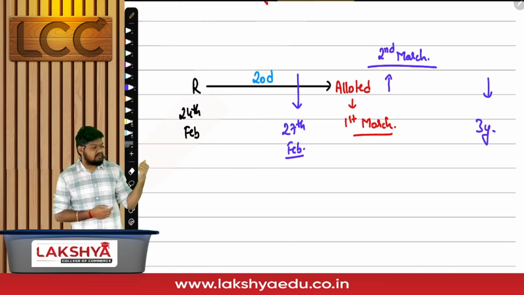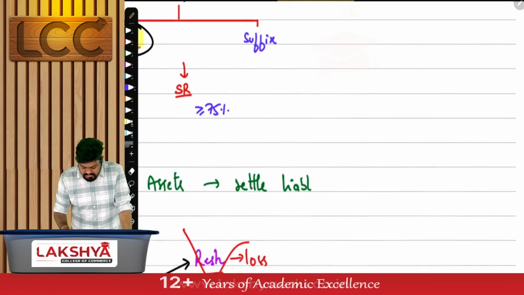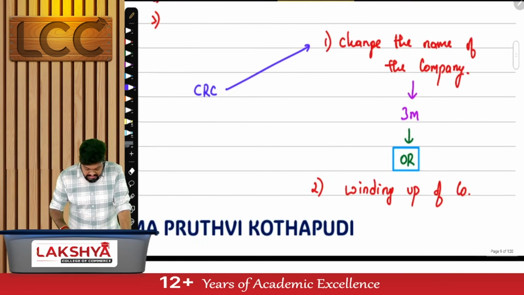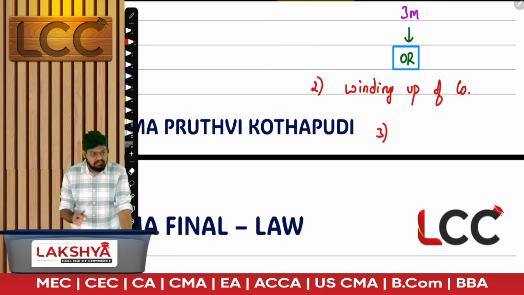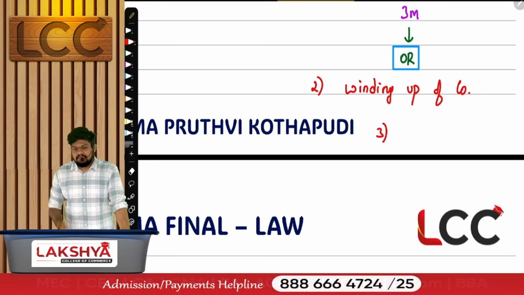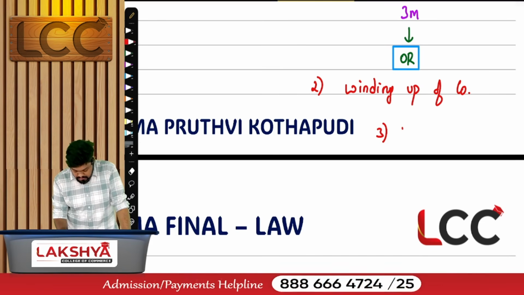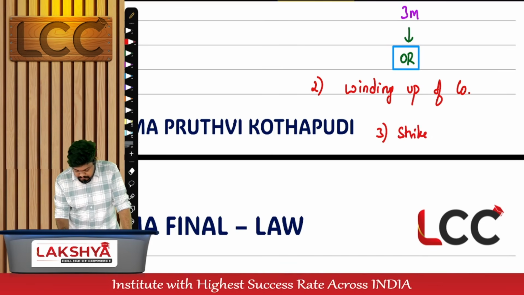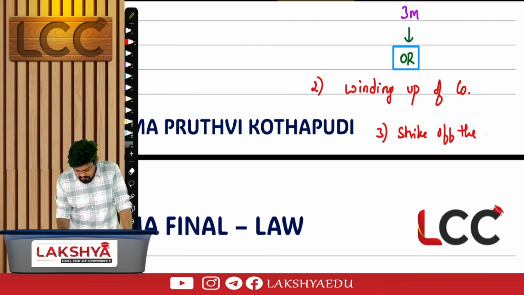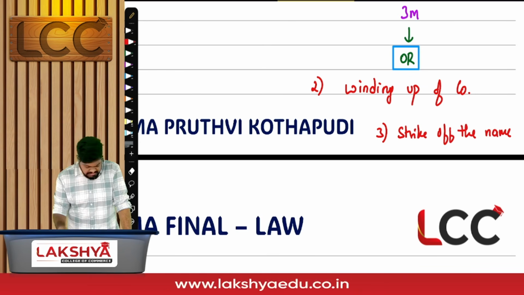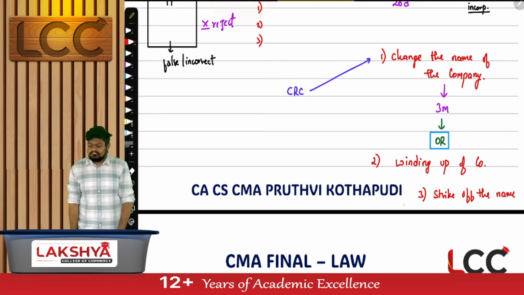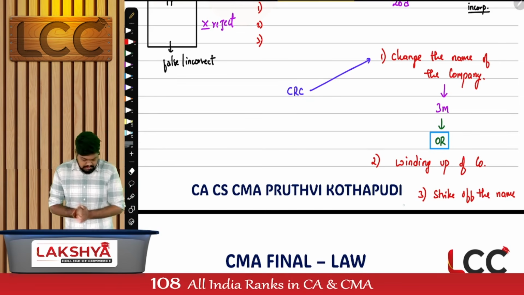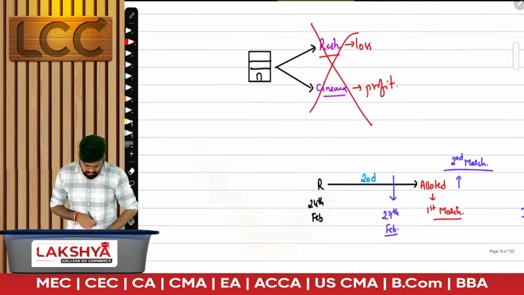Now this time the third option available is, ROC, CRC logic states that I'll either go for winding up, or if the situation is allowing me, I'll directly strike off the name. How many options in total? 3. Who is passing this order? This logic is called as what? Cancellation of name. What is the concept called? Cancellation. Give me all clarity on cancellation.